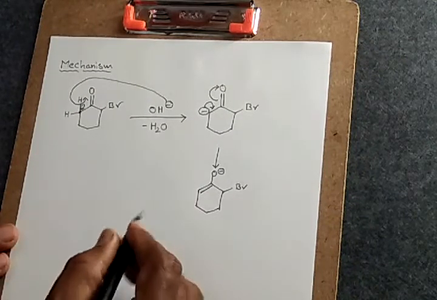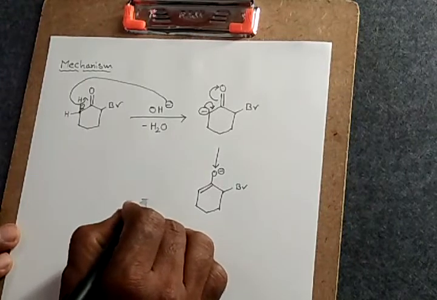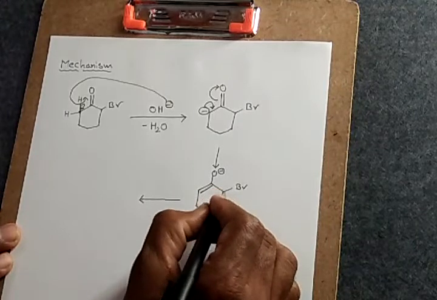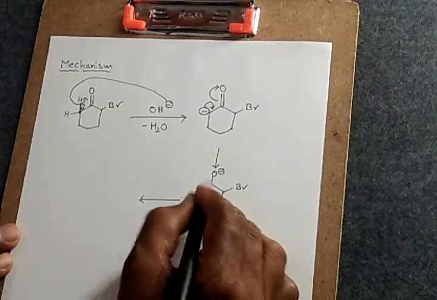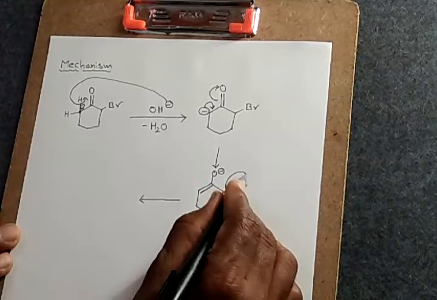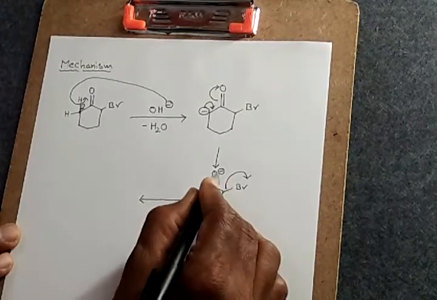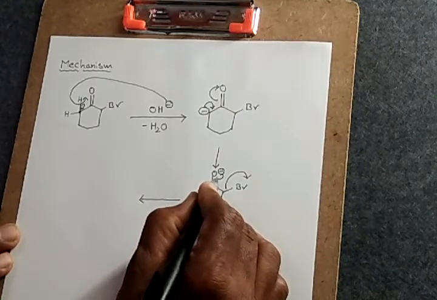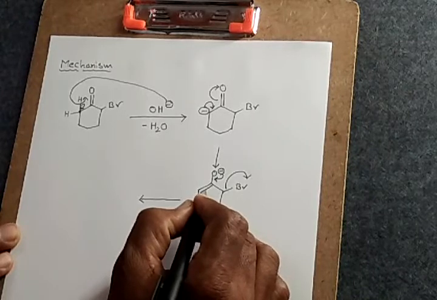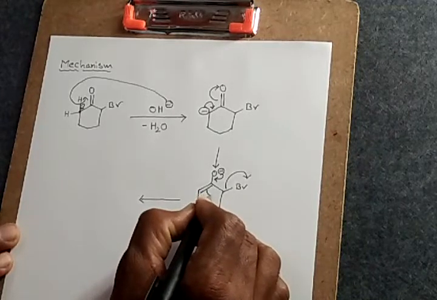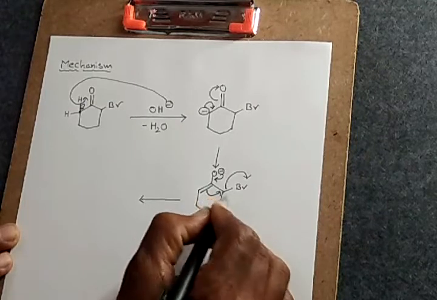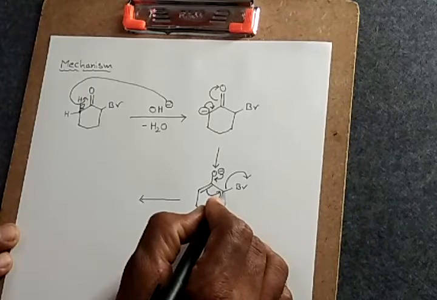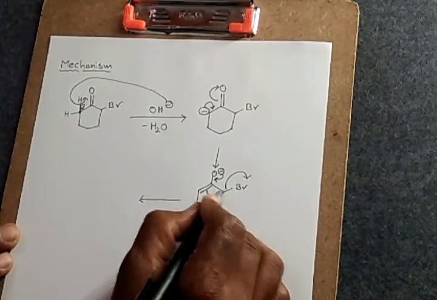Next, in the next step of the reaction, this bromine completely leaves the system along with the bond as Br minus. Next, this O minus immediately forms the C double bond O, because this double bond migrates to this particular carbon, because after the removal of bromine, a positive center is developed, which is not neutralized by this pi bond.